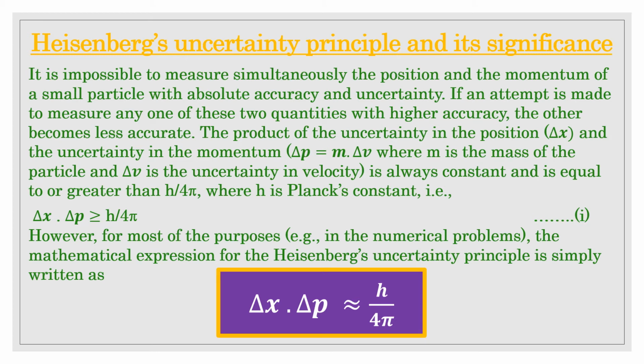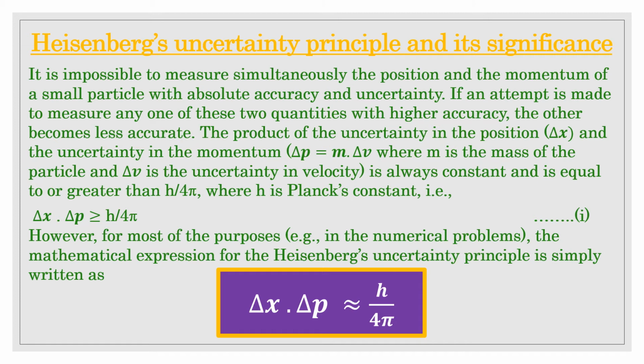If an attempt is made to measure any one of these two quantities with higher accuracy, the other becomes less accurate. The product of the uncertainty in position, del x, and the uncertainty in momentum, del p, that is equal to m del v, where m is the mass and del v is the uncertainty in velocity, is always constant, and it is equal to or greater than h upon 2 pi, where h is Planck's constant.